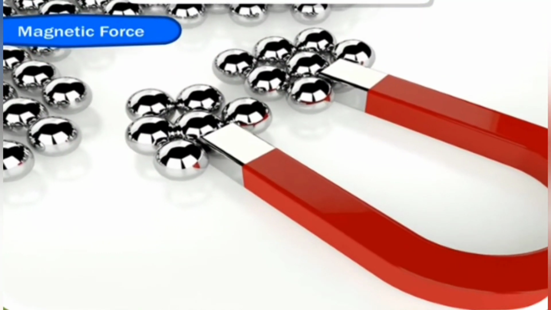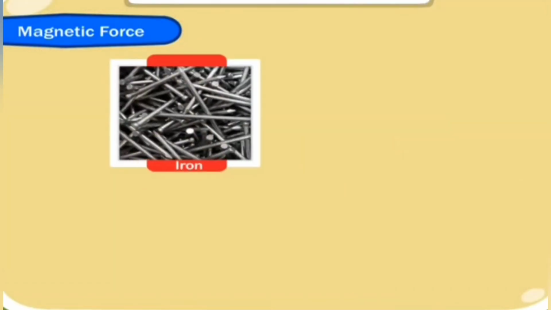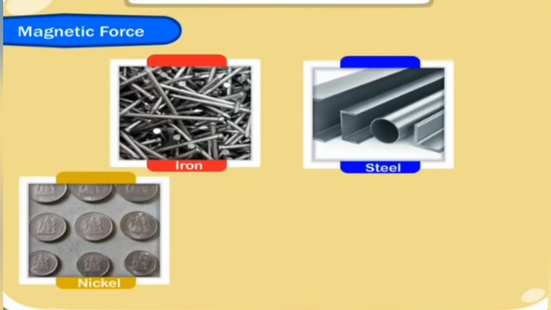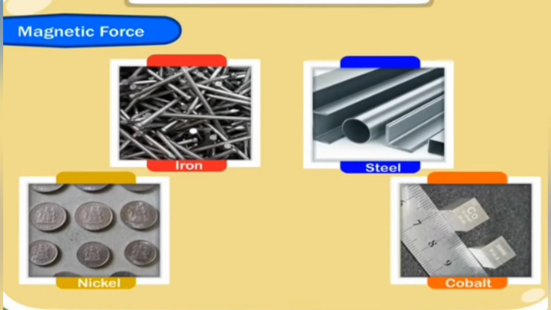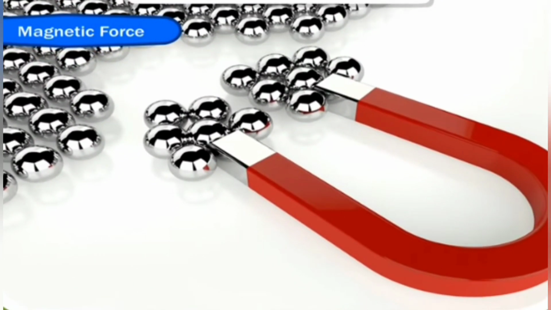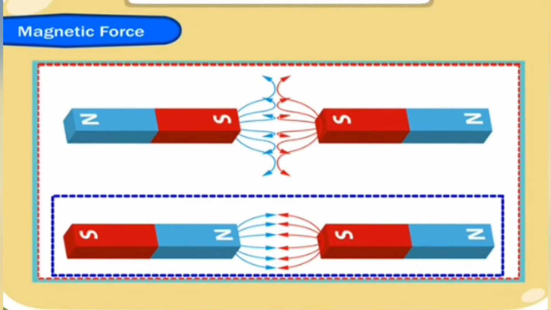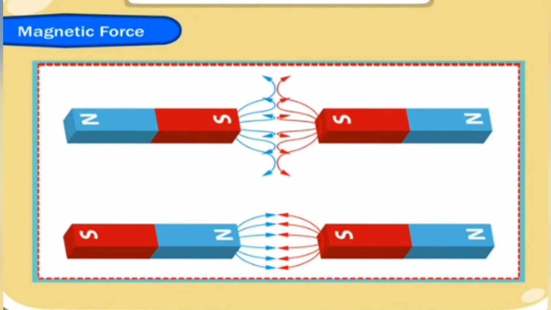Now the magnetic force. A magnet also has the force to attract things made of iron towards it. This is called the magnetic force. Iron, steel, nickel, they can be attracted by the magnet and are called magnetic objects. Every magnet has north and south pole.